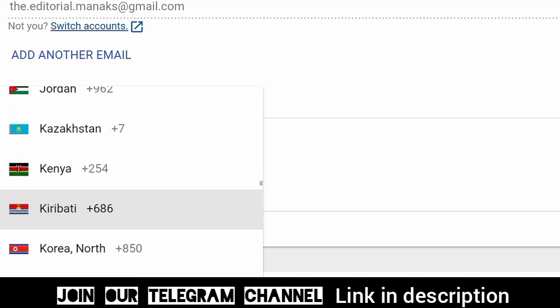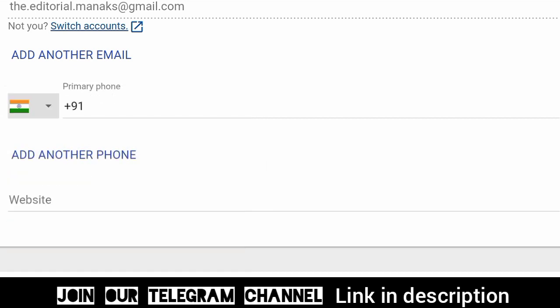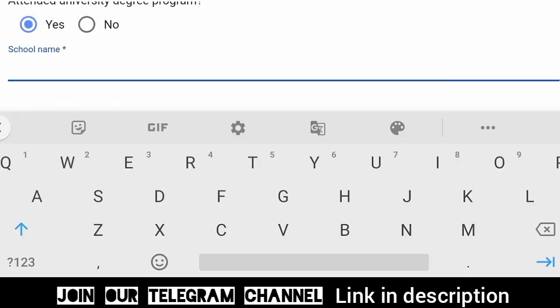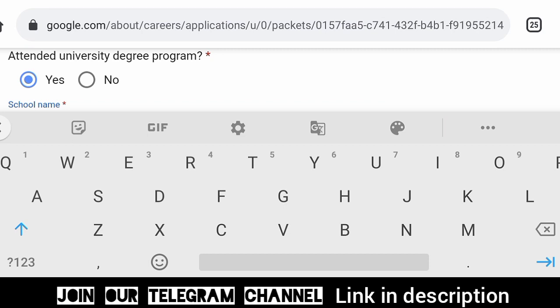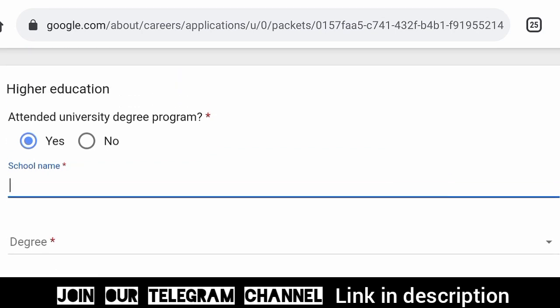Here you need to choose your country. As I mentioned, international internships are now not preferable, so you need to choose your local country. Meaning if you are in India, you choose your contact number. If you have any international contact number you can choose that. And after that, higher education. Here in the school name you need to mention your university name. Don't confuse it with the school name.